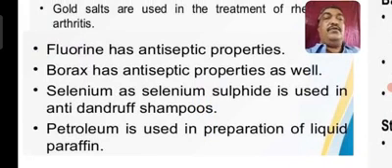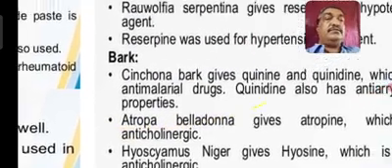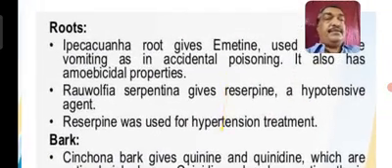Fluorine has antiseptic property. Borax powder has antiseptic property as well. Selenium as selenium sulfide is used in anti-dandruff shampoos. Petroleum is used in the preparation of liquid paraffins. So you can see most of the chemical substances have specific applications as a drug.